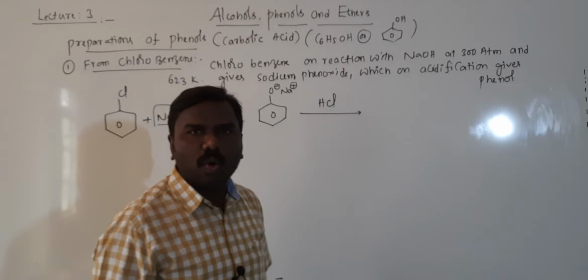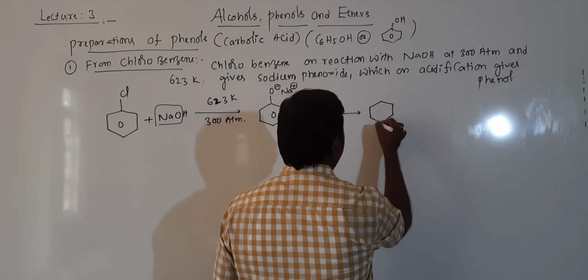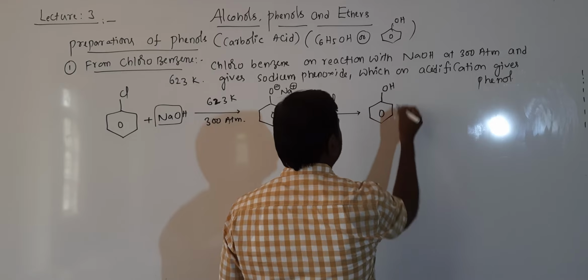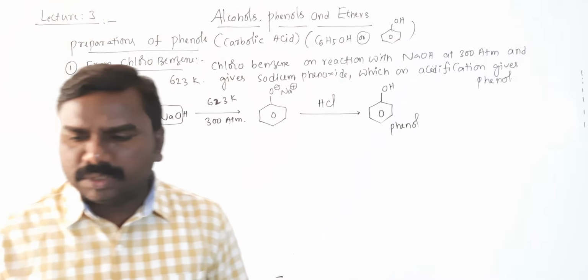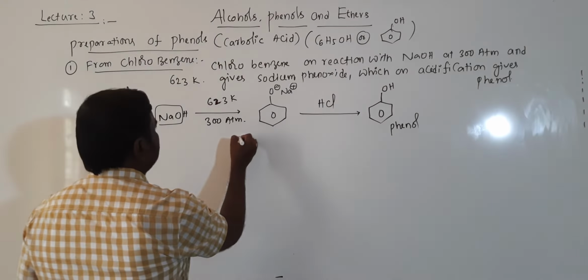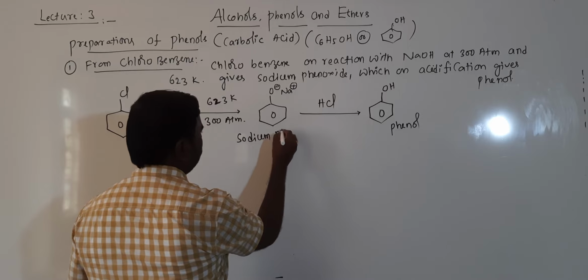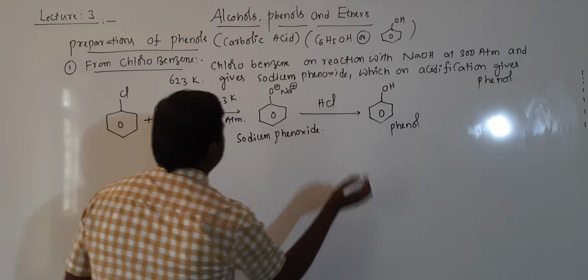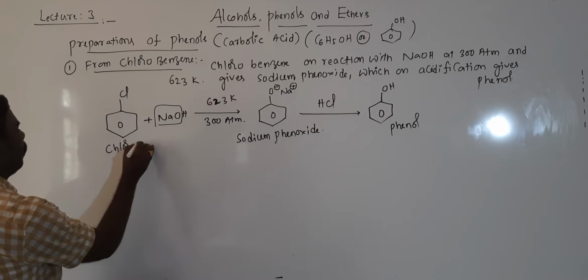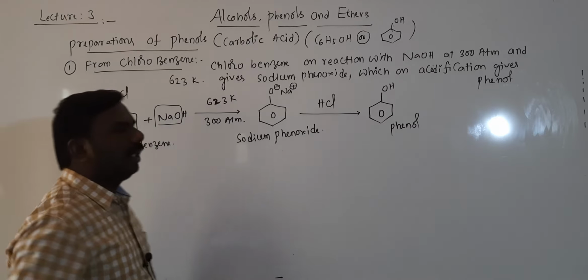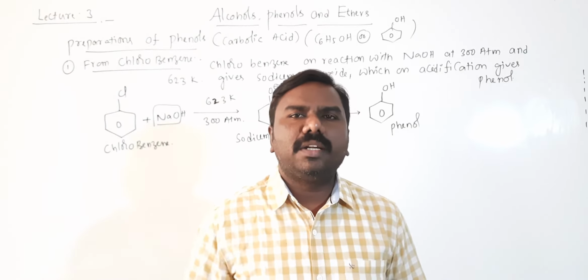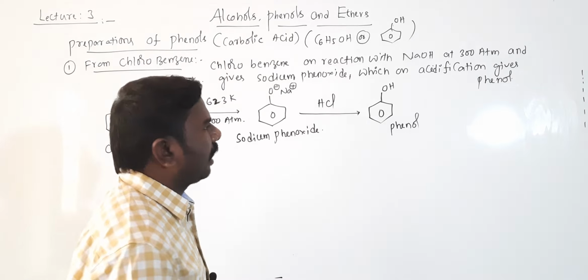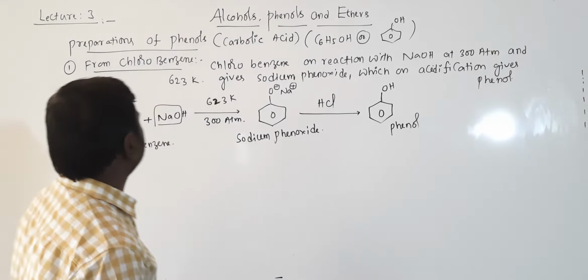H will be added to O minus, then it becomes phenol. This is phenol, the final product. Getting all of you? You need to remember the equation and you can frame the statement in your own sentences. For the statement also there is a chance to allot marks in the descriptive exams.